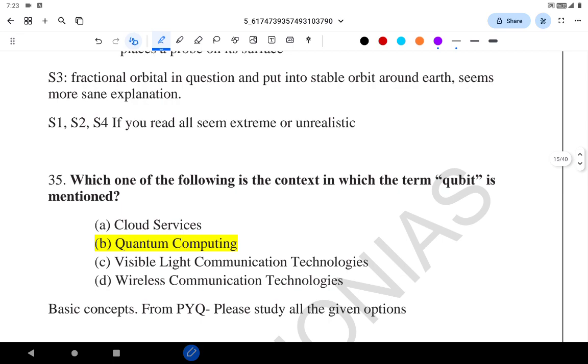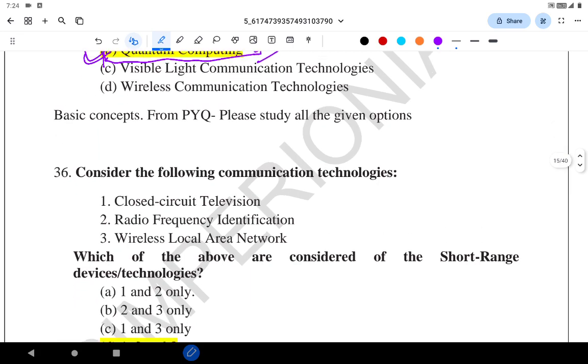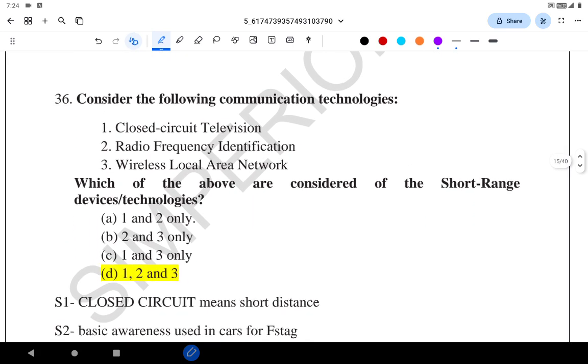Let's go to the next. With reference to the following, in the context in which the term qubit is mentioned, qubit is related to quantum computing. The same question was asked in the CAPF of 2023 or 2024. So that's the power of PYQs. Even a question related to quantum computing was there in the previous year, so it's important, and it was purely a current affairs question. Let's go to the next.